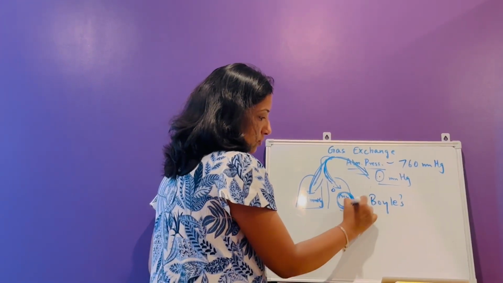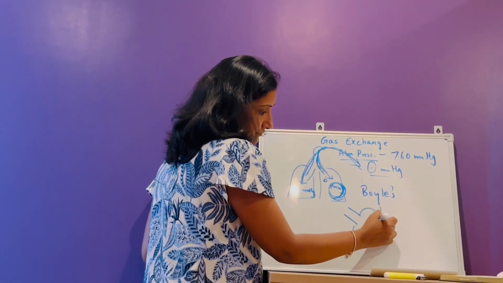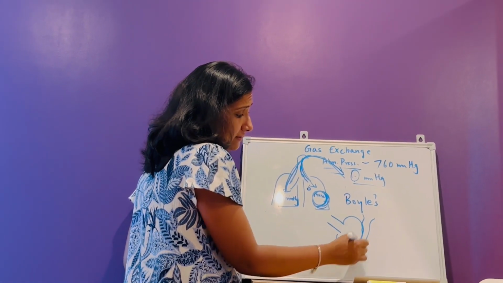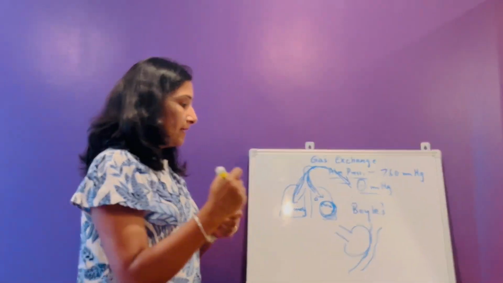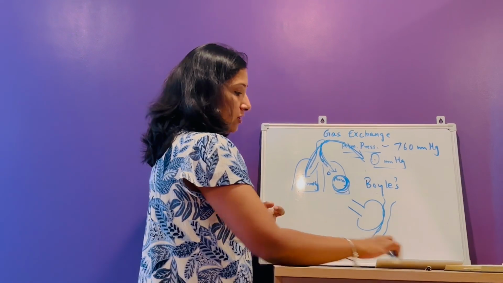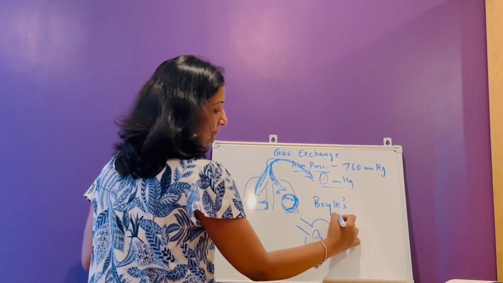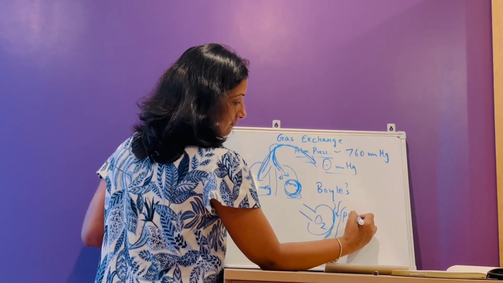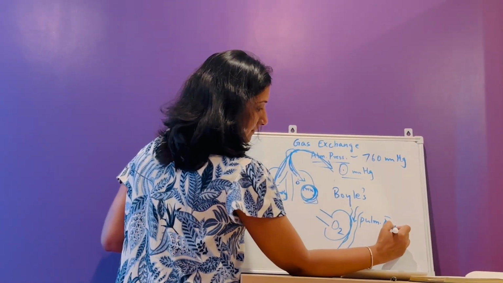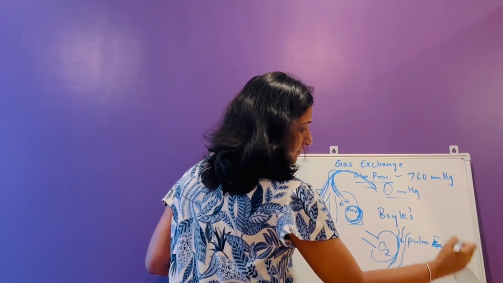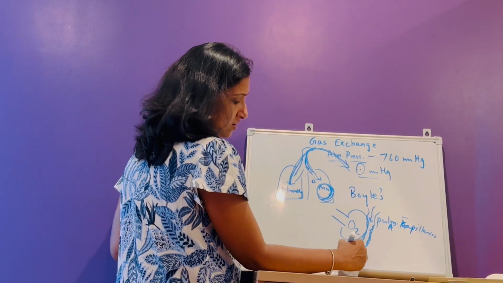So now if I zoom this, you have the alveoli, and you have capillaries traveling close to it. So now you have oxygen here inside the alveoli, right? And you have the pulmonary artery, and you have the pulmonary capillaries, and then the pulmonary vein.